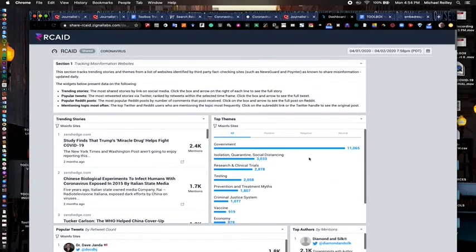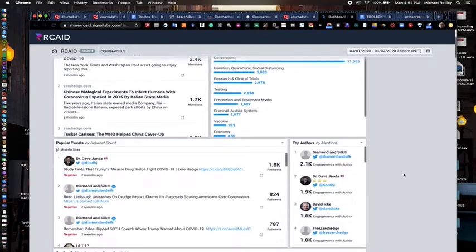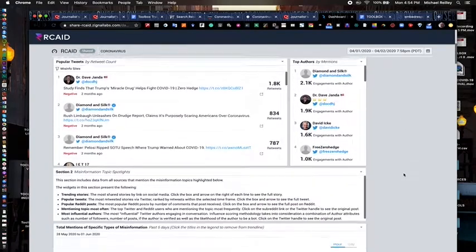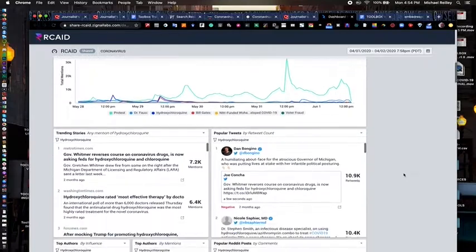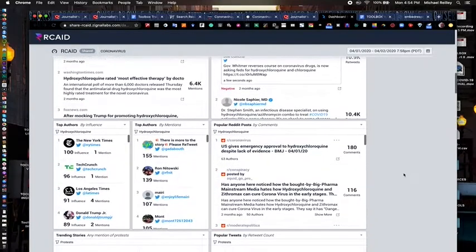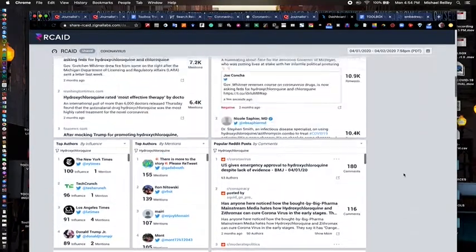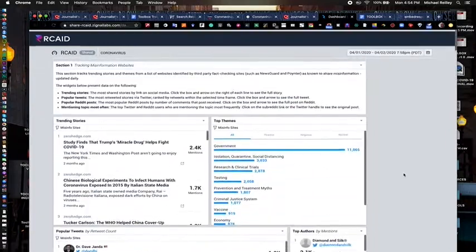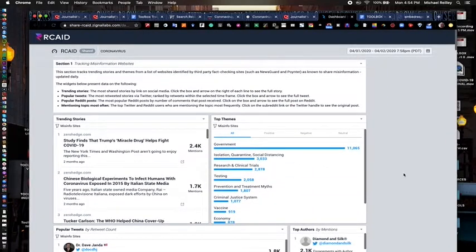And this is a really good thing if you've got somebody that's handling social media coverage of the virus and the pandemic as a whole. Have this panel open on this dashboard running on their browser as they're updating. You can go in here, adjust the dates up here at the top. So some really cool tools here.